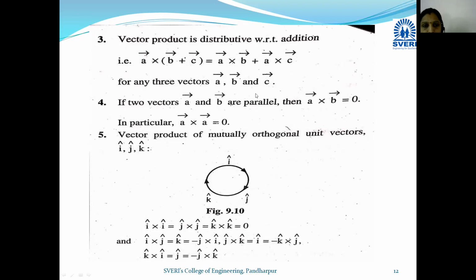Now if two vectors A bar and B bar are parallel, then A bar cross B bar is 0. One of the important properties: if two vectors are parallel, then their cross product is 0. Hence A bar cross A bar is equal to 0, because A bar and itself are parallel to each other. Parallel means coincident vectors, and that's why A bar cross A bar is 0. In this way, by using this concept, the vector products of mutually orthogonal unit vectors are defined.